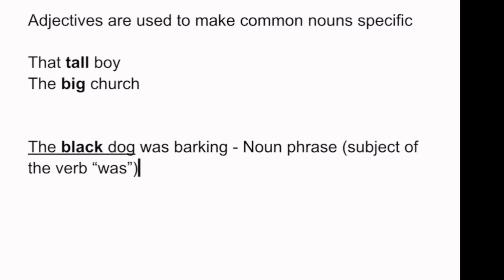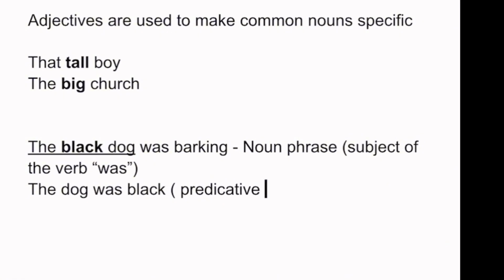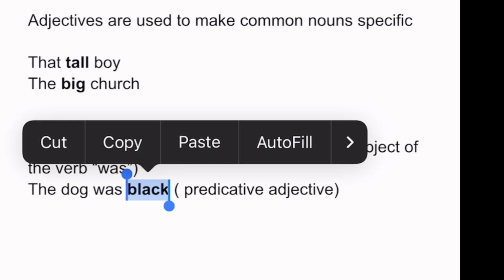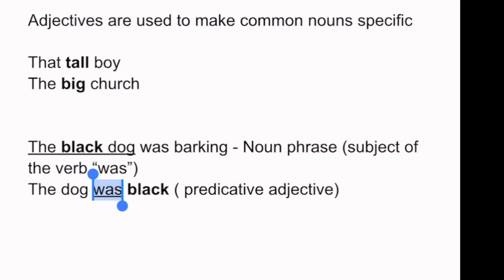Okay. Moving forward now. Let's now see. The dog was black. This is a predicative adjective. Black here is used as a predicative adjective. Why? Because it comes after the linking verb was.